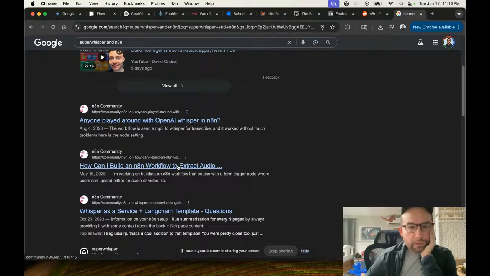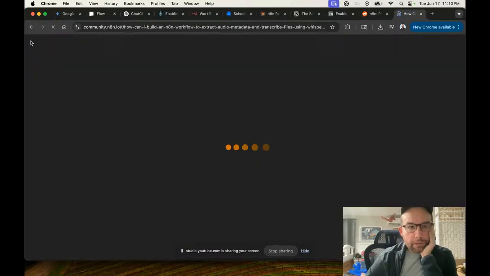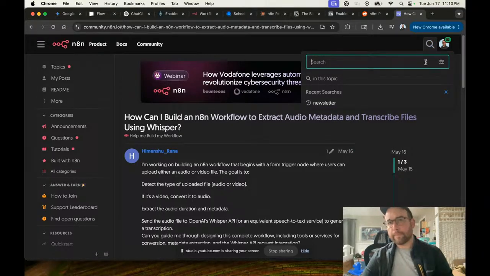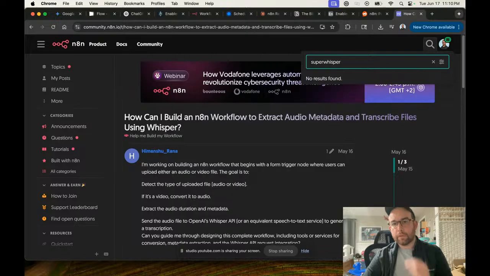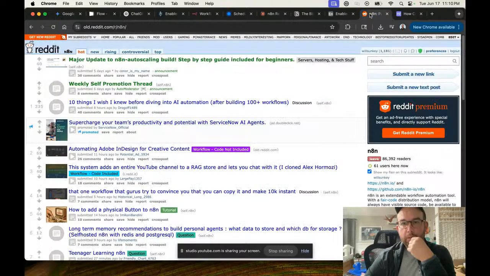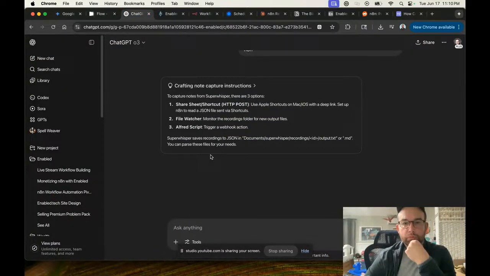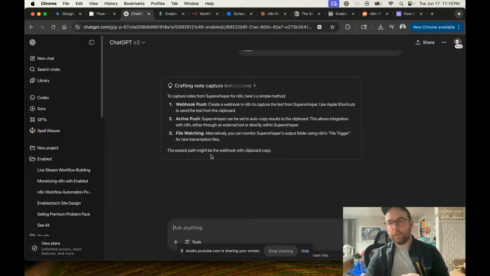OpenAI Whisper to extract audio. I want to do audio. Let's look at Super Whisper. No. All right. Apple shortcuts.